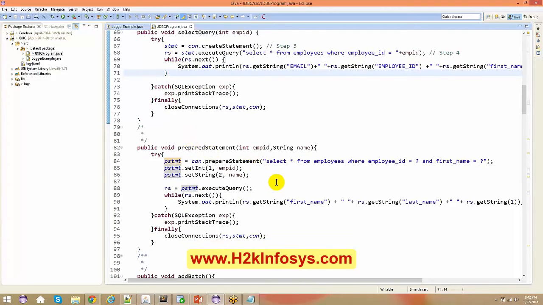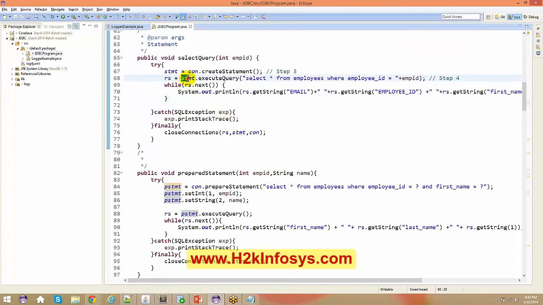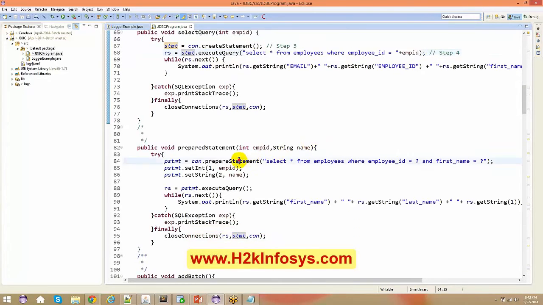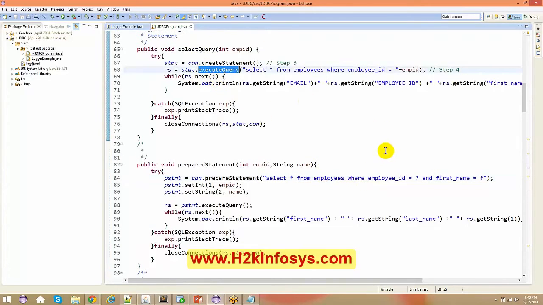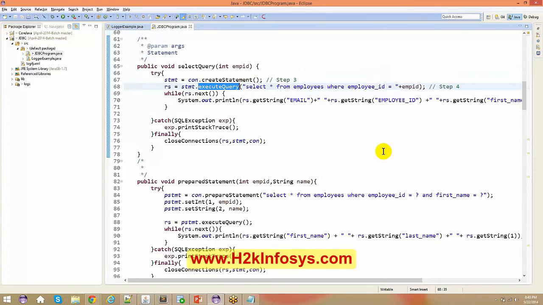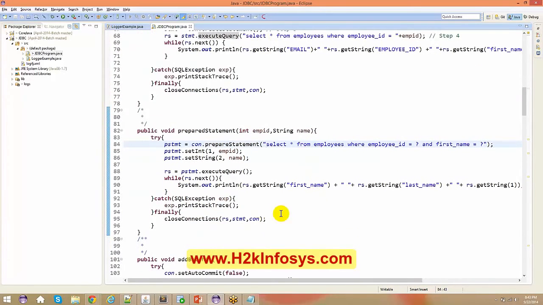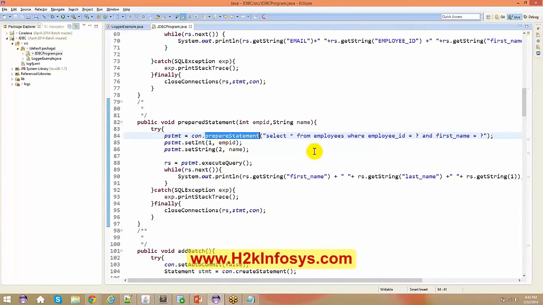So what is the difference, basically? When you use your statement, each and every time this particular query gets compiled. But when you use a prepared statement, it gets compiled once, and you keep on using this compiled statement every time. When you talk about your execute query, it gets compiled every time you hit the query. So in this case the performance is slow, but in the case of a prepared statement the performance is high. So a prepared statement is, in the sense, a pre-compiled statement.